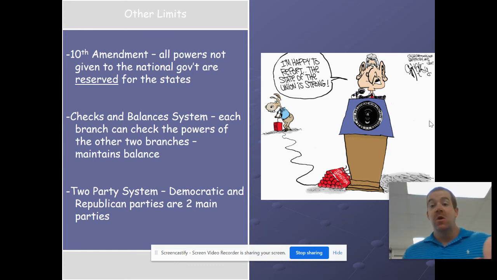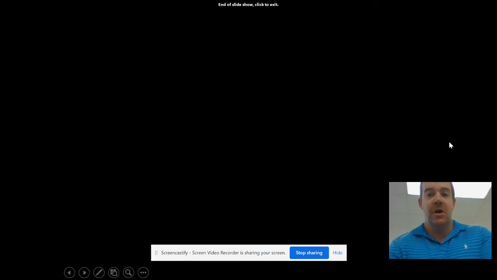Remember, the Supreme Court can look at those laws that Congress passes and they can declare it unconstitutional. So if you go back to that example I gave you, paper, rock, scissors. All right. Paper is writing the law. That's the legislative branch. They write the law. The Supreme Court can literally cut that law out because it's not constitutional. That's a limit on their power.